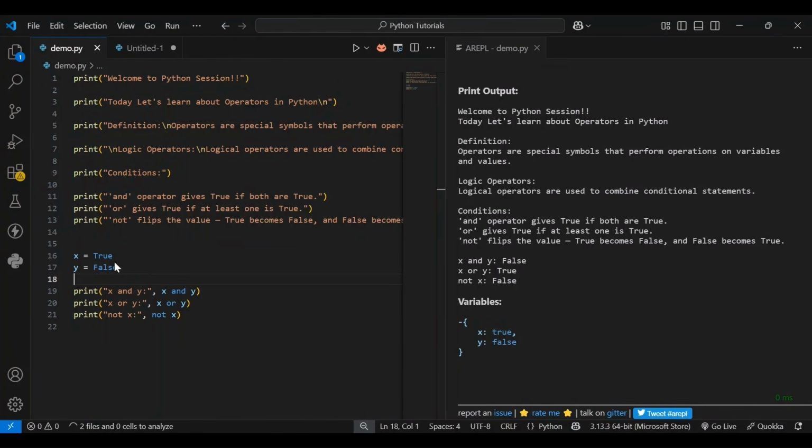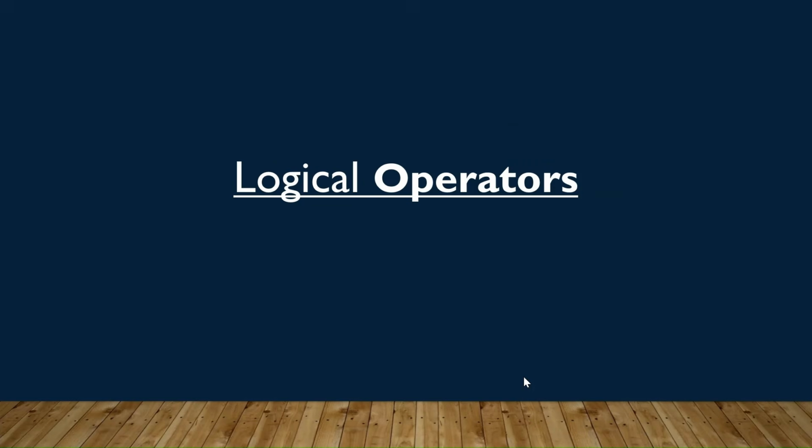Within this example, we have declared two variables x and y and initialized the values as true and false. Upon verifying the condition using the AND operand, it returns the response false. Using the OR operand, it returns the response true. For the NOT operand, it returns the response false.